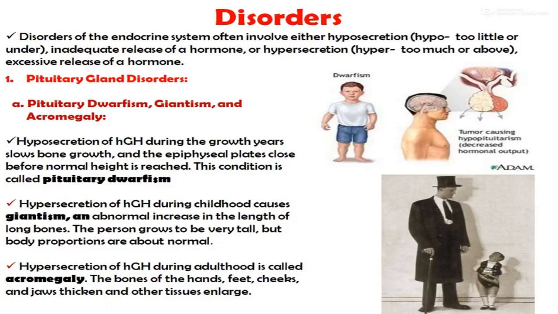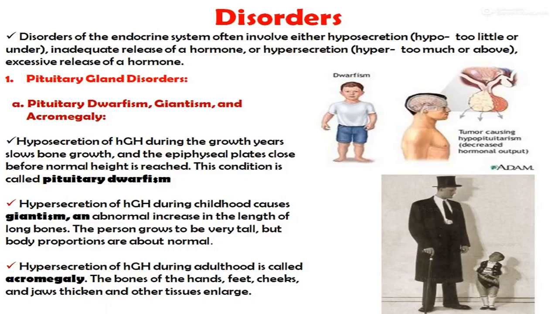Next one is gigantism, which is the hypersecretion of human growth hormone during childhood. This causes gigantism, an abnormal increase in the length of the long bones. The person grows to be very tall, but body proportions are about normal.